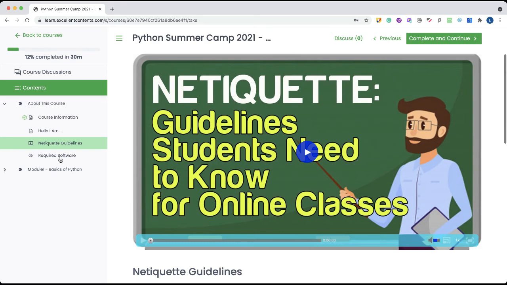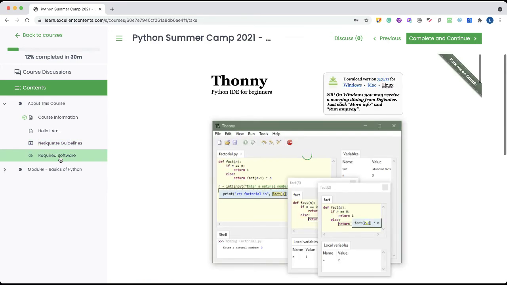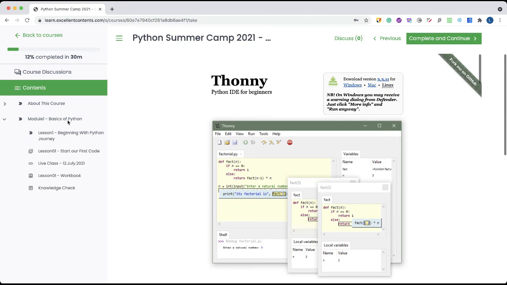And then I also have the tool that we will be using to write our code in Python. Now you need not worry, because in the first module, in the first lesson, we are going to learn how to install this on your machine. The first module is all about the basics of Python.